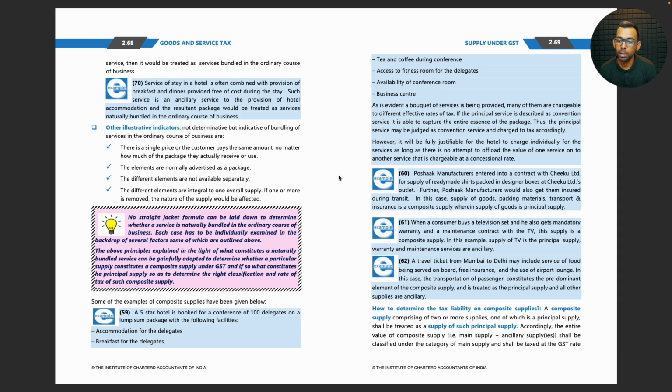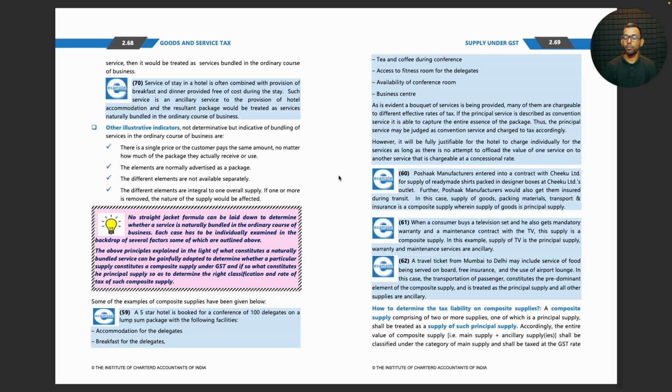Poshak manufacturers entered into a contract with Chico Limited for supply of ready-made shirts packed in designer boxes at Chico Limited's outlet. Further, Poshak manufacturers would also get them insured during transit. In this case, supply of goods, packing materials, transport, and insurance is a composite supply, wherein supply of goods is the principal supply. When a consumer buys a television set and he also gets mandatory warranty and a maintenance contract with the TV, this supply is a composite supply. In this example, supply of TV is the principal supply and warranty and maintenance services are ancillary.